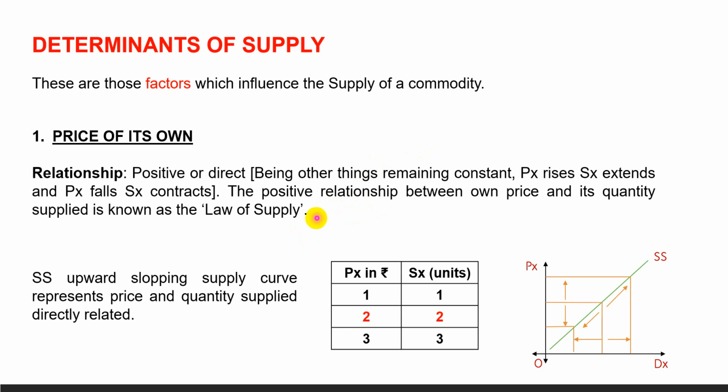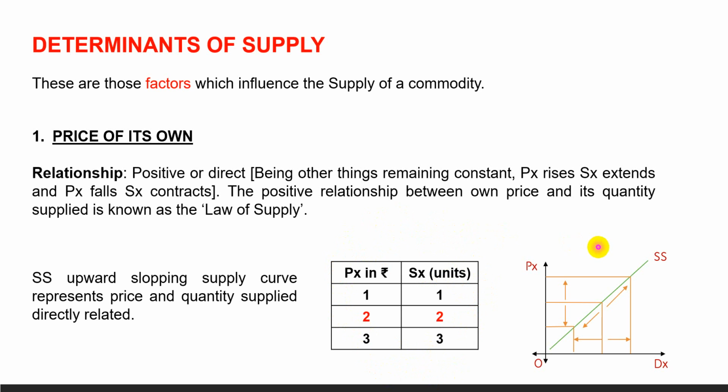Now let us see how the price and quantity supplied are related. We can explain this with the help of a table and a diagram. In the table we find the price is 1, 2, 3. Price rises from rupee 1 to rupees 2 to rupees 3. As a result, the quantity supplied increases from 1 unit to 2 units to 3 units. So it shows that price and quantity supplied are directly related.